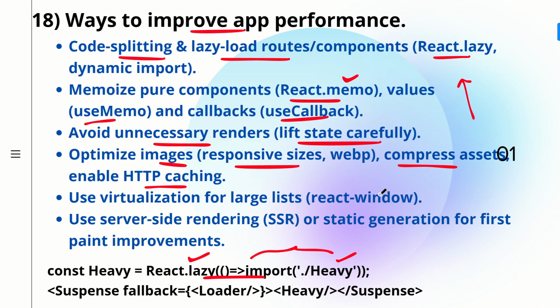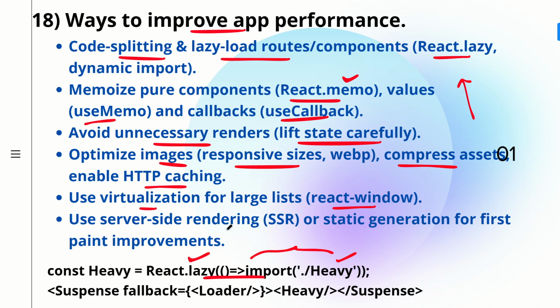So if you have a large list, some table or list, then you can make use of virtualization, that is, react-window, so that only some part of the list is visible to the user, and if they want something extra, then only the extra rows of the table or the extra list items are fetched. So we need not fetch lakhs of data together. How much will be visible for our user in one screen, that much only we will be showing.